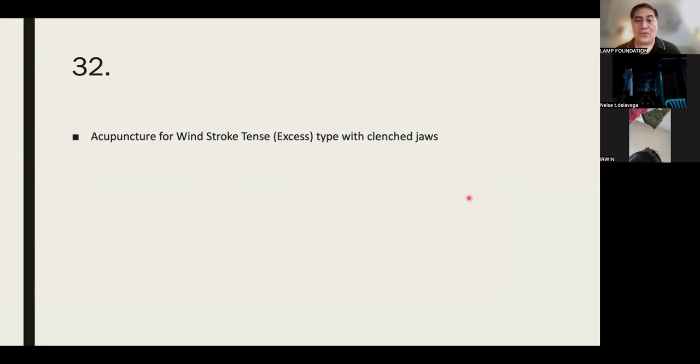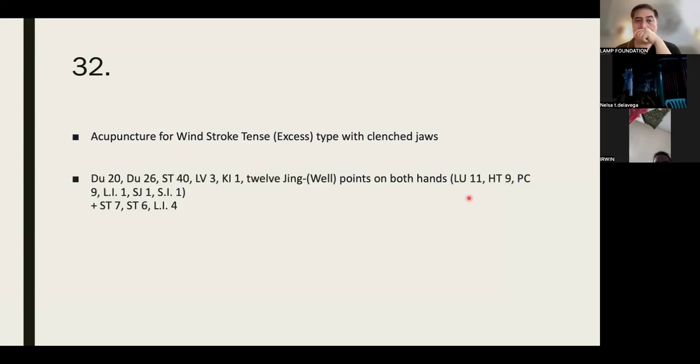Next, what about for clenched jaw? No, naka-clench yung jaw, parang naglag-lock. What is treatment? Du 20, Du 26, Stomach 40, Liver 3, 12 Jingwell, Lung 11, Heart 9, PC 9, LI 1, SJ 1, SI 1, Stomach 7, Stomach 6, and LI 4.